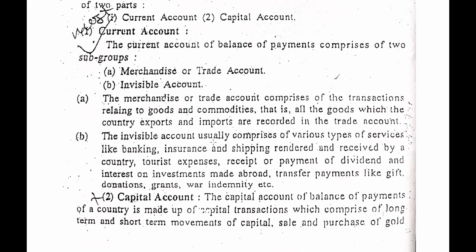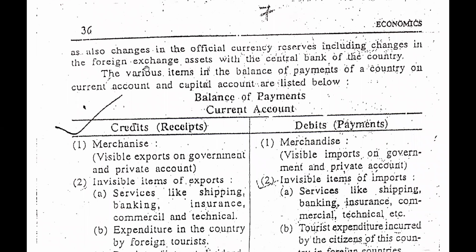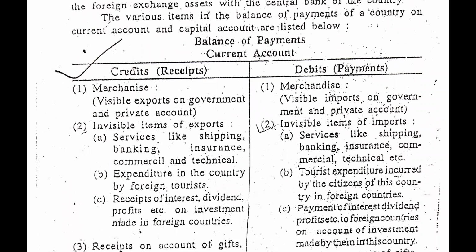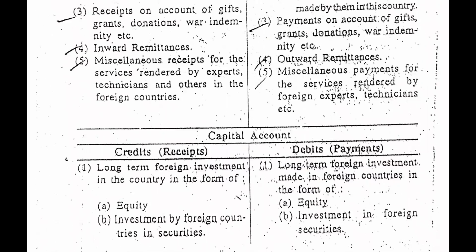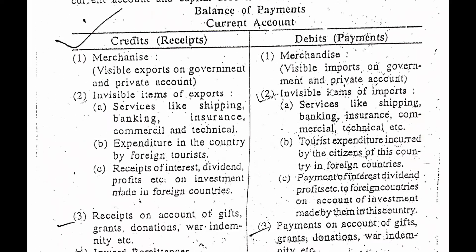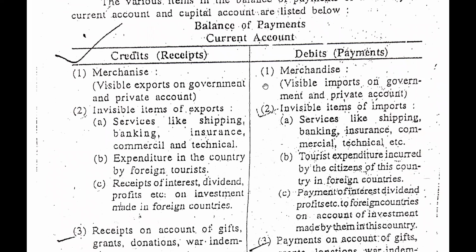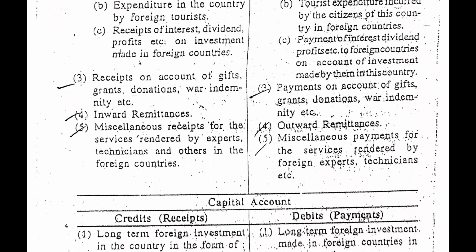Now guys, we will see the capital account. What will be considered in the capital account? The capital account of balance of payment of a country is made up of capital transactions which comprise long term and short term movement of capital, sale and purchase of gold, as also changes in the official currency reserves, including changes in the foreign exchange assets with the central bank of the country. Thus the various items in the balance of payment of a country, the current account and the capital account, are listed below. So guys, here we are given the two different things, by which bifurcation we can understand what are the things which are considered in the current account and what are the things which are considered in the capital account.